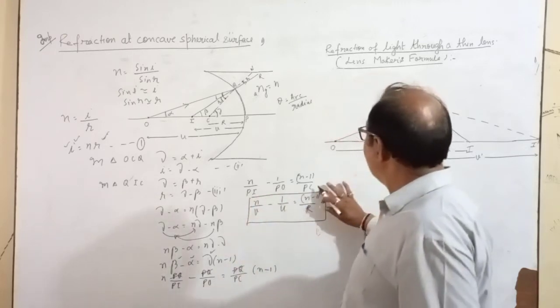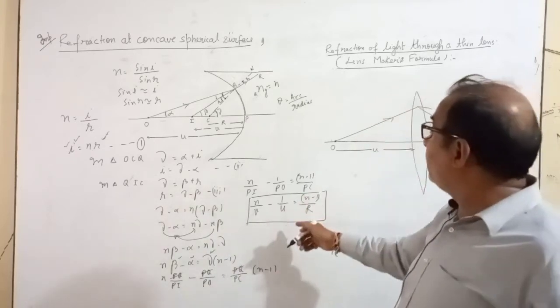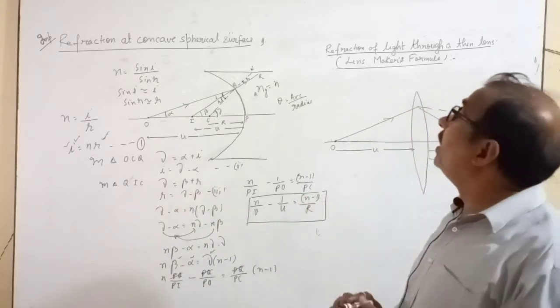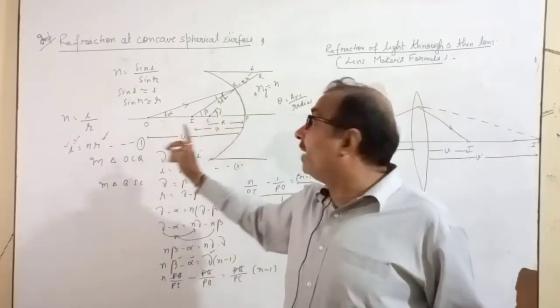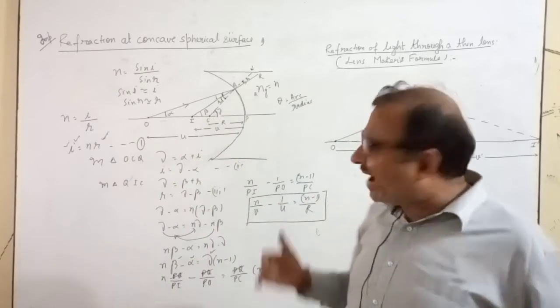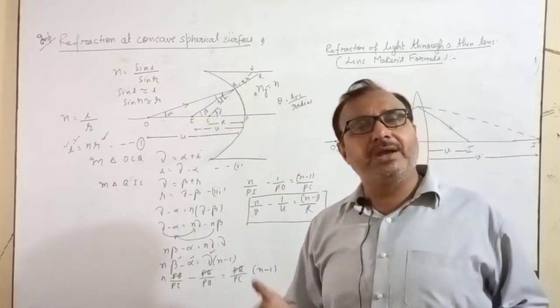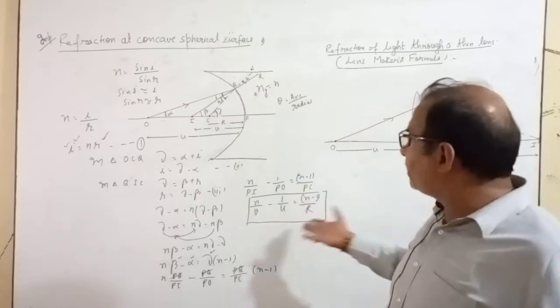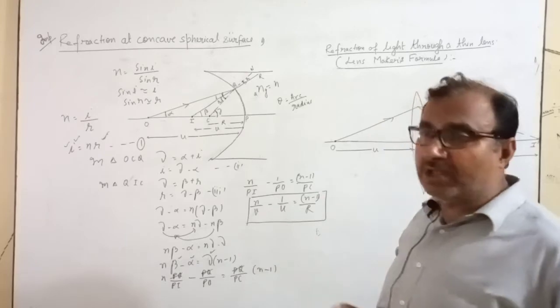This is your final derivation. n upon v minus 1 by u equals n minus 1 upon R. You can ask me, sir, why I have not taken the sign? They all are negative: R, v and u. Why did I not take it? If you take minus, sometimes you make a mistake in your exam. So don't take sign in this derivation. Automatically you will get the result.